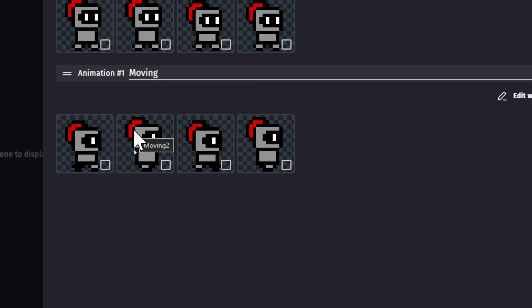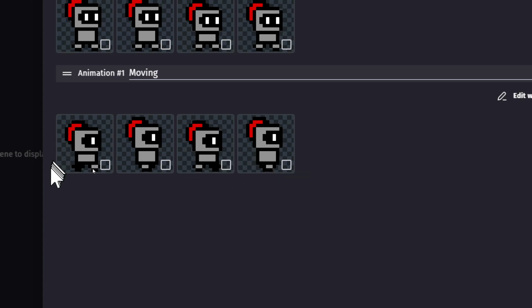Anyways, frames. I want to make a sound when his foot is in front, when he's tapping, right? So it makes a tuck tuck tuck kind of sound. While it's in front, it makes a sound. While it's in the middle, it doesn't. When the other one's in front, it makes another sound. Then once in the middle, it does nothing, right?